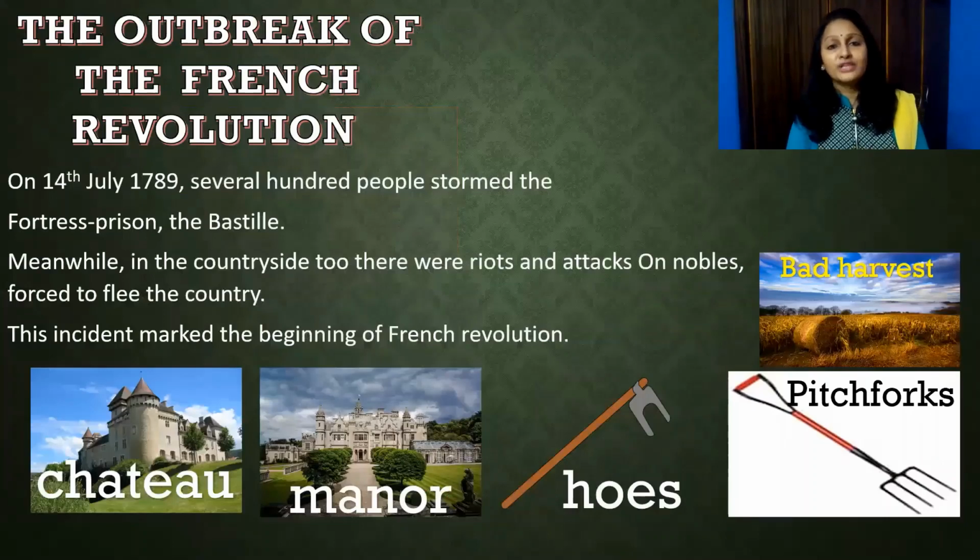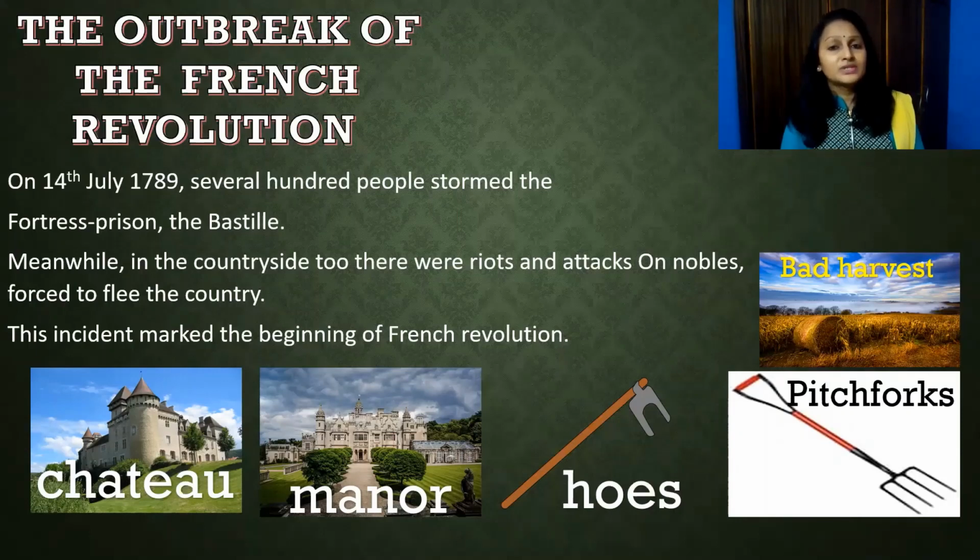The outbreak of the French Revolution. We know what happened on 14th July 1789. The agitated crowd stormed the Bastille prison and demolished it. And here, the National Assembly was busy writing the Constitution. But what about the countryside? It was seething in turmoil, where you can see destruction, devastation, agitation, and revolts. A severe winter raised the price of bread.